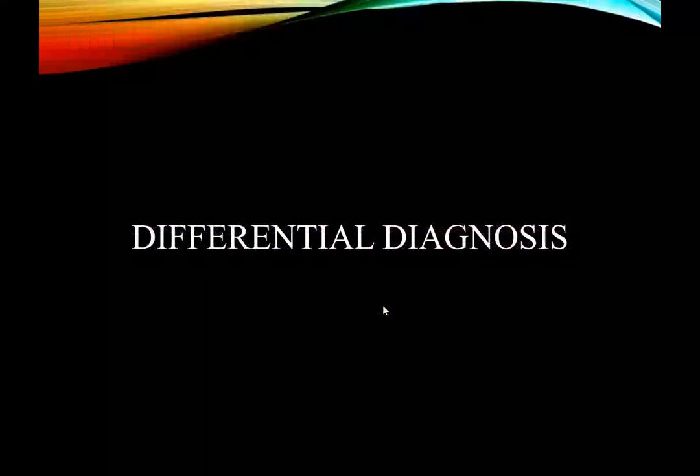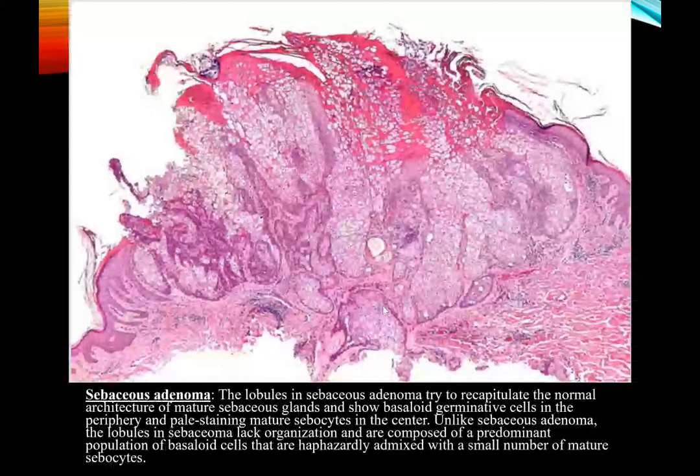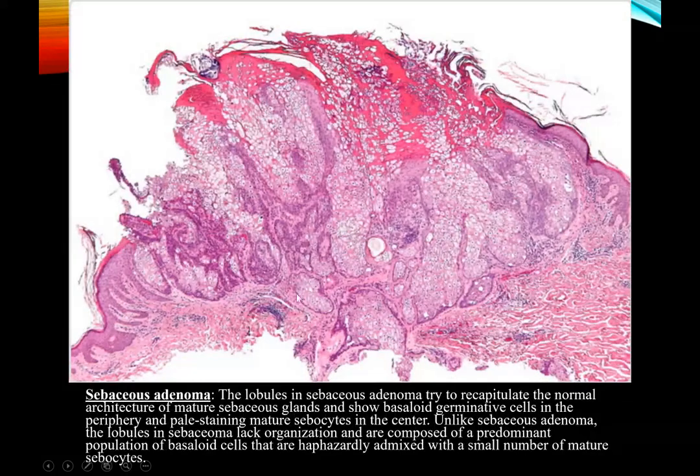Lastly, we'll discuss the differential diagnosis. First is obviously sebaceous adenoma. In the picture itself, we can make out the abundance of sebocytes here and here everywhere. The amount of sebaceous glands is much more than 50%. Therefore, sebaceous adenoma will have lobules which try to recapitulate the normal architecture of mature sebaceous glands, and they show basilar germinative cells in the periphery only and pale staining mature sebocytes in the center.